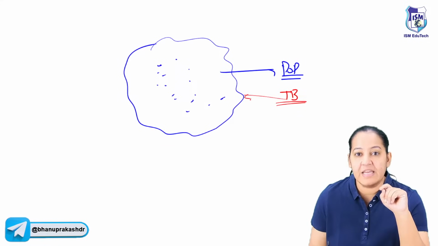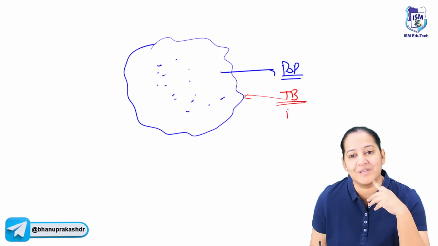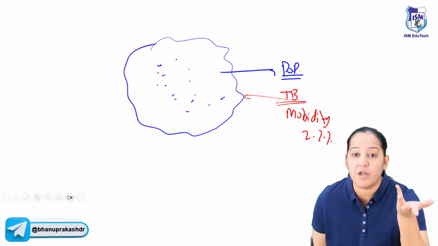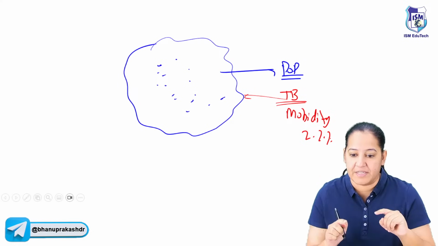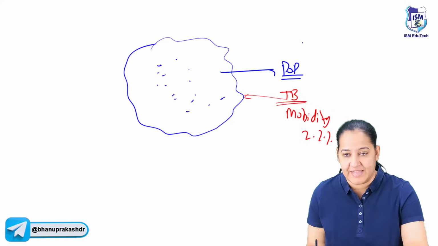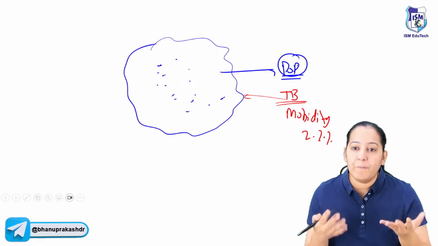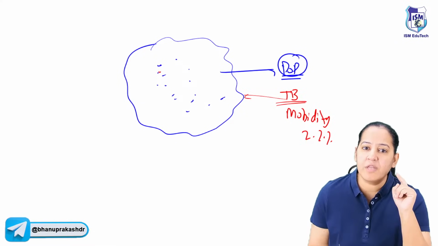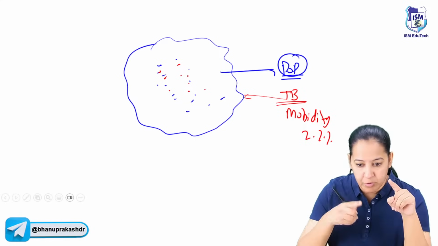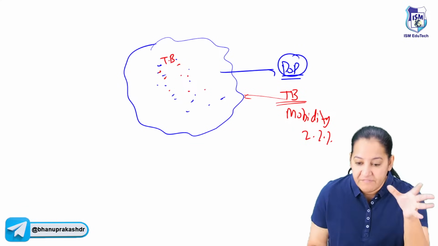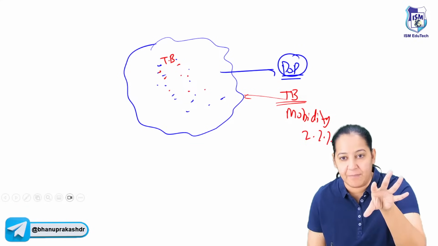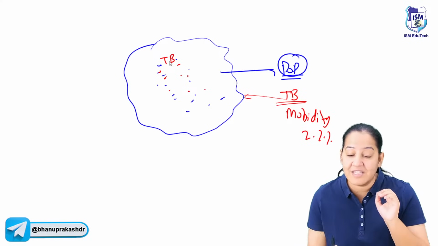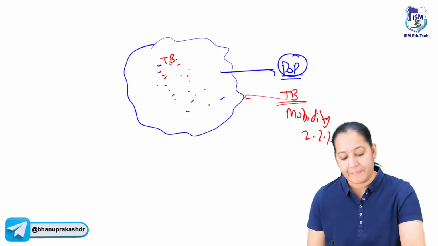In this community, what is the morbidity of tuberculosis? How do you measure the morbidity of any particular disease in any particular community? We have a community with a fixed population. You will say, ma'am, count the number of cases of TB. We will go home to home and see where the TB patients are, and count the total number of TB patients in this community. That is the morbidity of TB. Whatever disease we want to see, we have to count the number of patients. You are absolutely right.